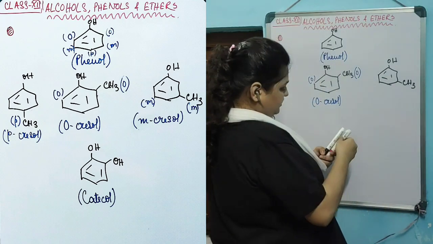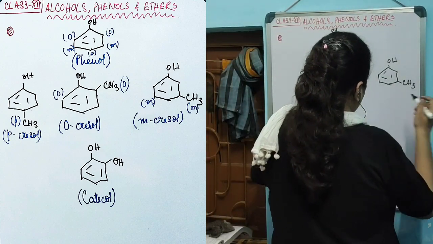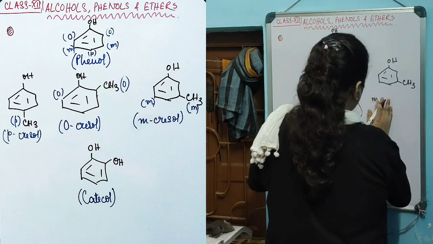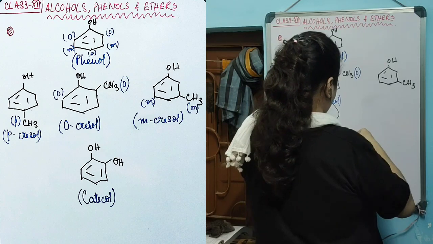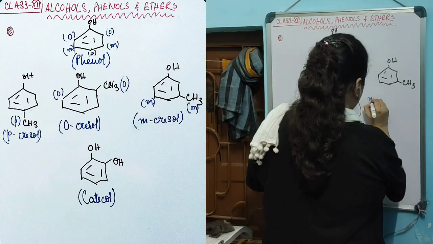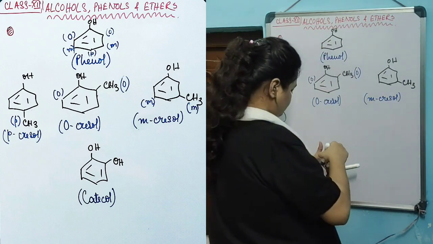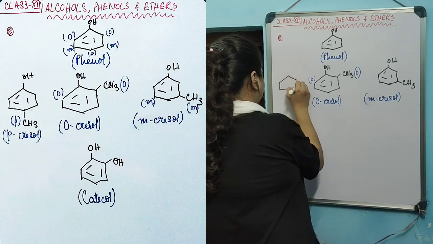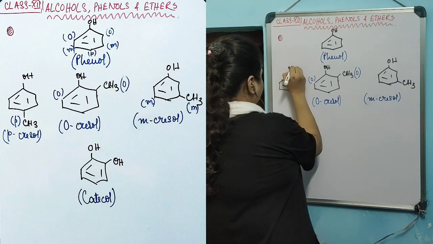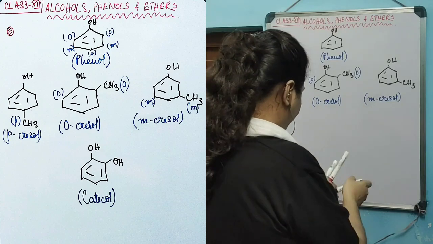This is a metacresol. And this is a paracresol.